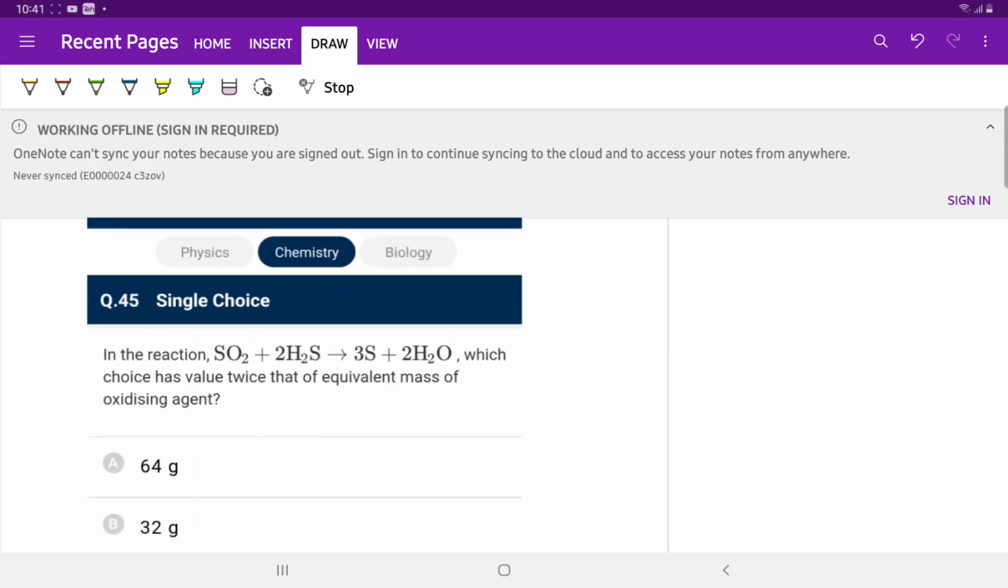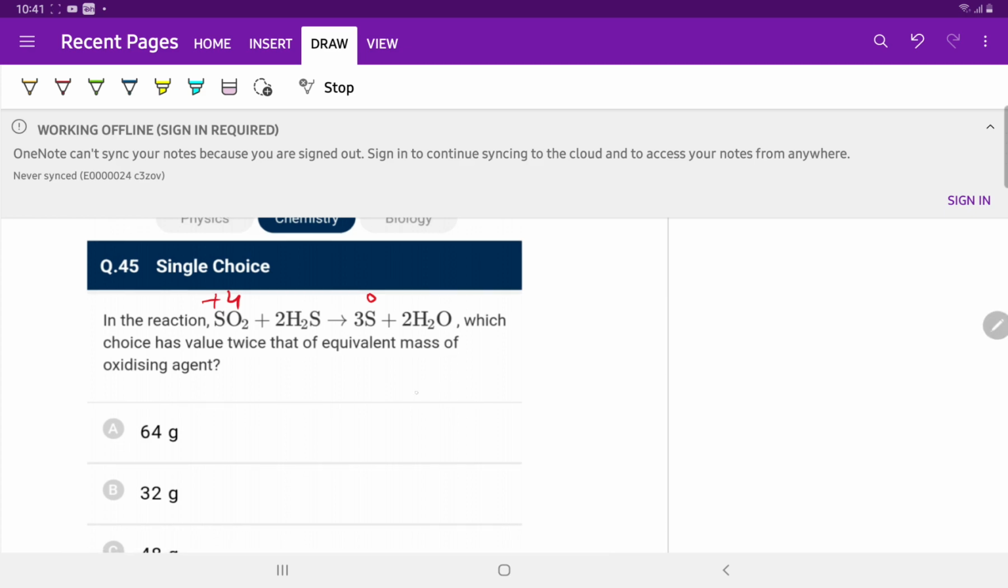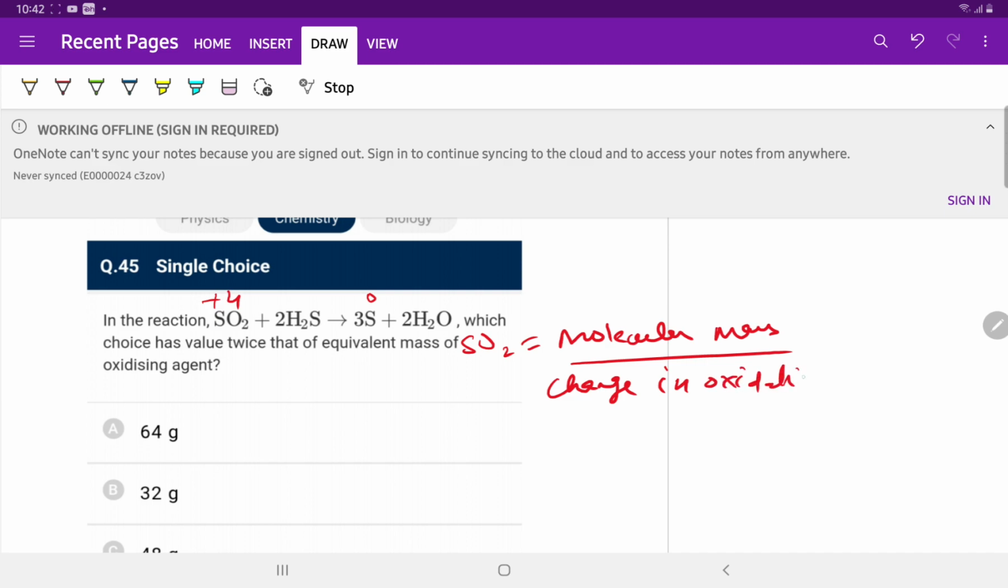In the above reaction, SO2 plus H2S gives S plus H2O, with the equivalent mass of the reducing agent having a value twice that of the equivalent mass of the oxidizing agent. Sulfur is turned from +4 to 0, so reduction takes place at sulfur. Since the oxidation number decreases, this is the oxidizing agent SO2, and the equivalent mass of SO2 is equal to molecular mass upon change in oxidation number.